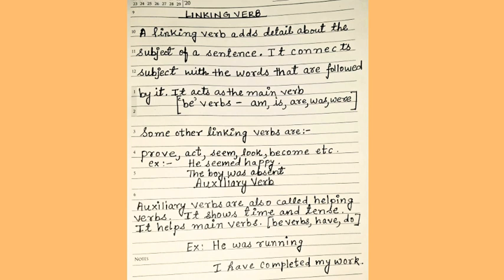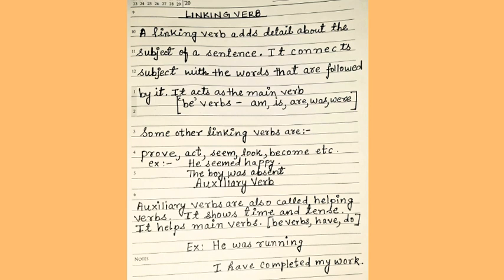Let's move further. Next is linking verb. A linking verb adds detail about the subject of a sentence. It connects subject with the words that are followed by it. Linking verb also acts as a main verb in a sentence. The be verbs that are am, is, are, was, and were are mainly used as the linking verbs.